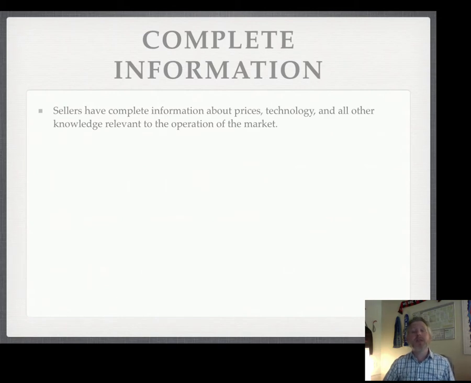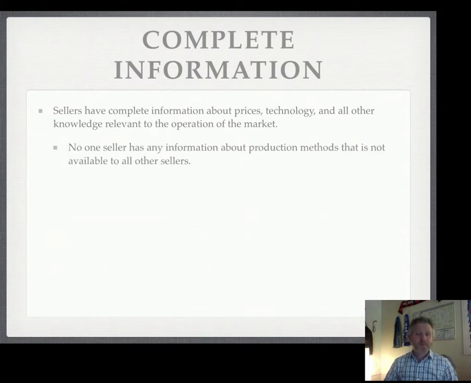The last assumption I want to talk about is the assumption of complete information. So sellers have complete information about prices, technology, just about everything that you can think of. All sellers know about all of those things in the market. No seller has any special information about production methods. There's no trade secrets here. There's no special sauce. There's none of that sort of thing. Everyone knows how to produce the good. So again, what this means is every firm is identical to one another, making identical sorts of goods.